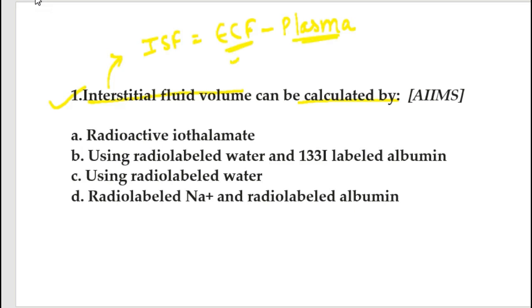We use different substances for the measurement of ECF and plasma volume. For ECF volume we use radio-labeled sodium ion, specifically the 22 isotope of sodium, and for plasma we use radio-labeled albumin. The isotope for albumin is iodine-125. We'll learn this in our videos.